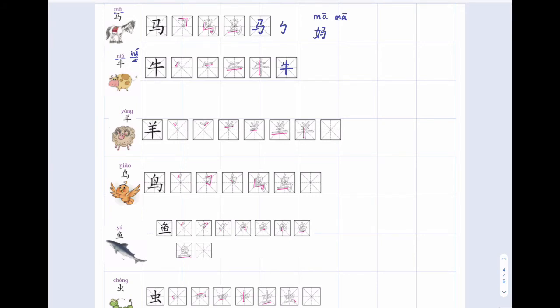And next one, 羊, that is my cousin-in-law. 羊, y, ang, 羊. So this is ang. Okay, 羊. Let's see how to write it. 一, 二, 三, 四, 五, 六. 6 strokes. Then we have 羊, sheep.